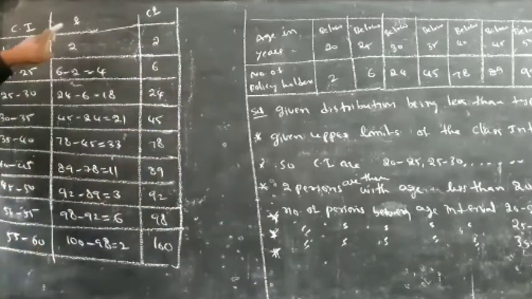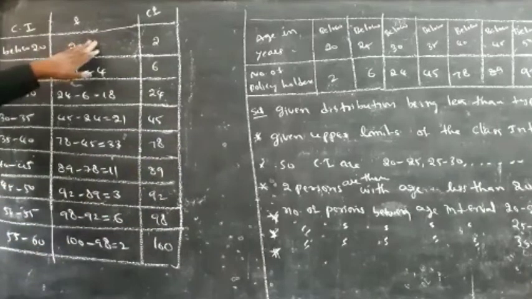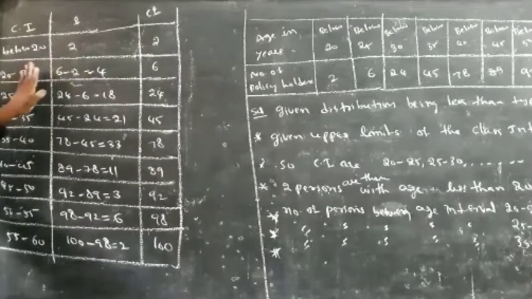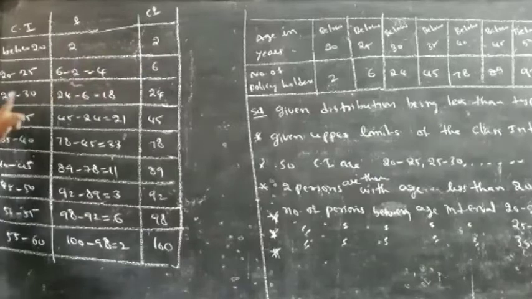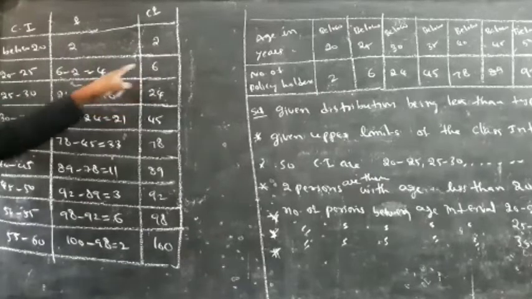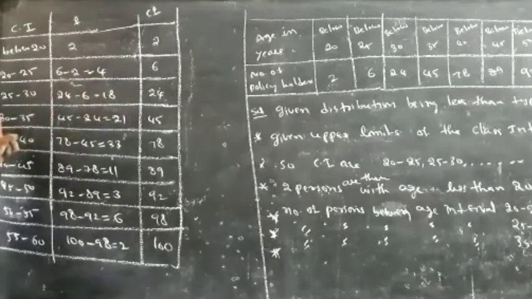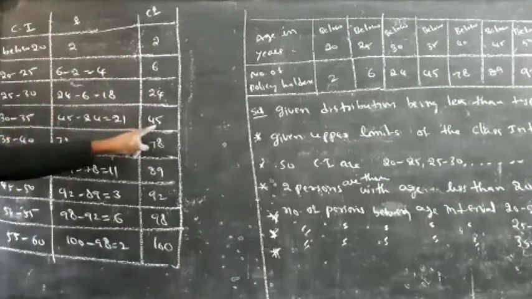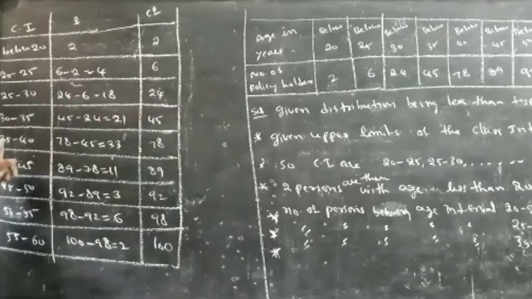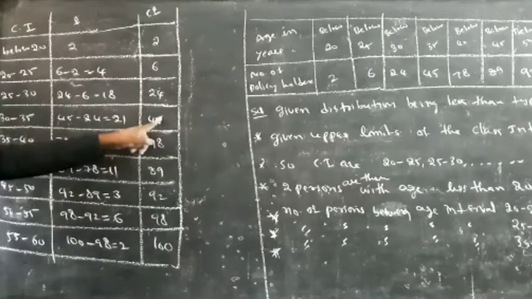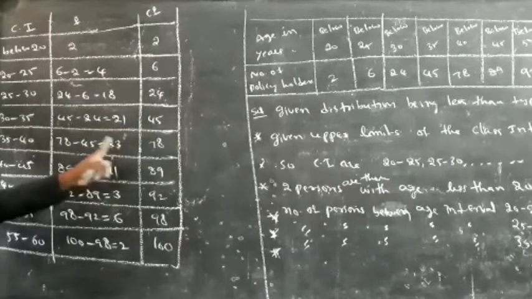I need the frequency. So below 20, 2 persons. Between 20 and 25, 6 minus 2 is equal to 4. Between 25 to 30, 24 minus 6 is equal to 18. Between 30 to 35, 45 minus 24 is equal to 21. Between 35 to 40, 78 minus 45 is equal to 33.